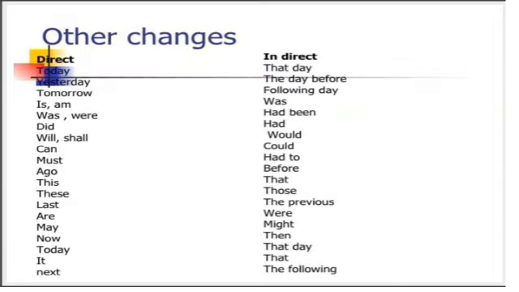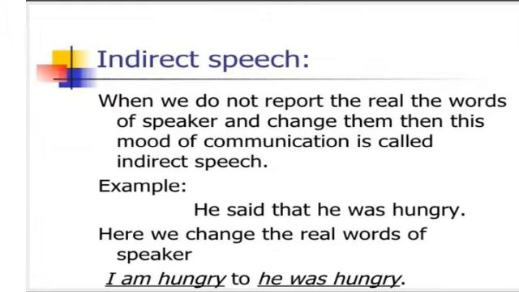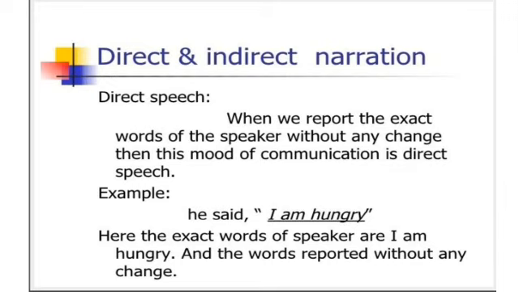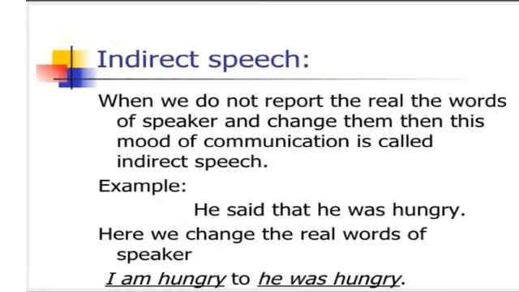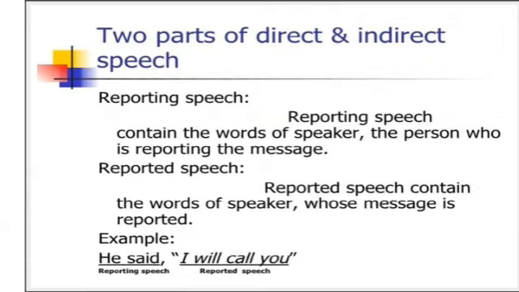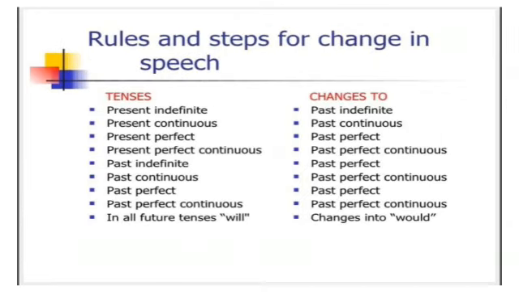Okay, a little preview of this. First of all, there are direct and indirect narrations. Direct narration is the direct words of the speaker, and indirect narration is when we change the exact words of the speaker. So for changing all these we need different kinds of changes. First of all, we divide them into two parts: one is reporting speech and one is reported speech. The person who is reporting, that is reporting speech, and what is reported, enclosed in inverted commas, is called the reported speech. So we need to change them.